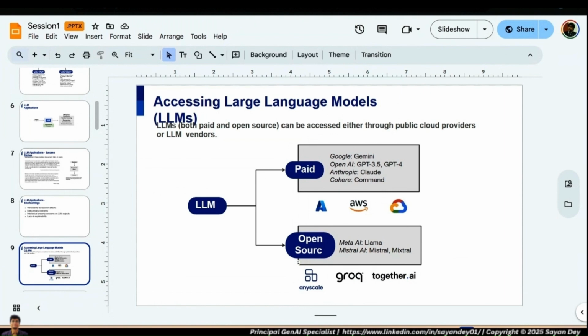Similarly, Google's Gemini models will be exclusively available within Google Cloud. You will not be able to access Gemini models from Azure. The same applies for other models also. So there are exclusive tie-ups. Just to summarize, OpenAI has a tie-up with Azure, Google is with GCP, and Anthropic is with AWS. So AWS is where you will exclusively get the Anthropic Claude models, but you cannot access OpenAI's GPT models from AWS. This is just one other thing to keep in mind.